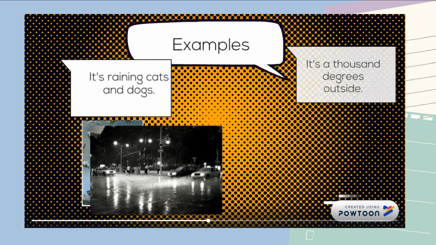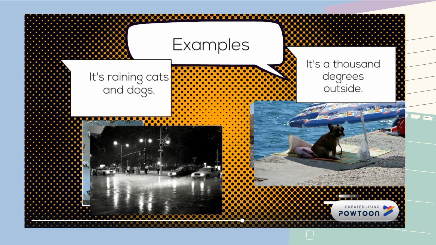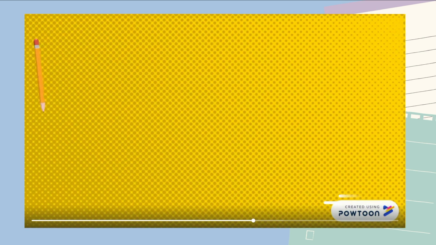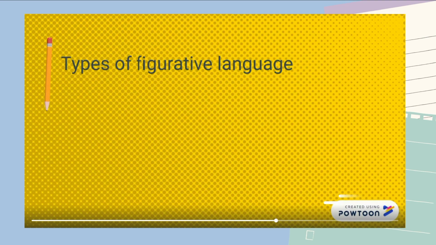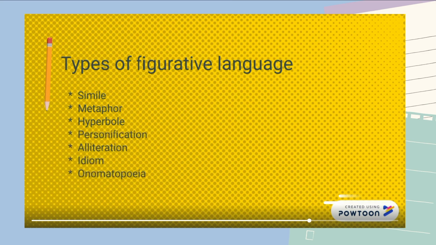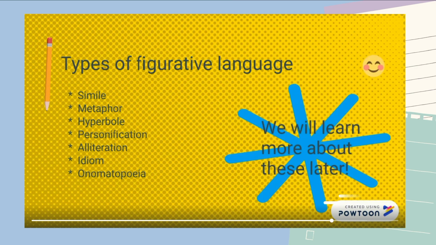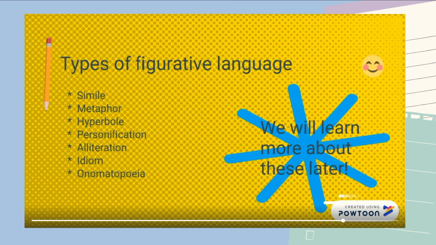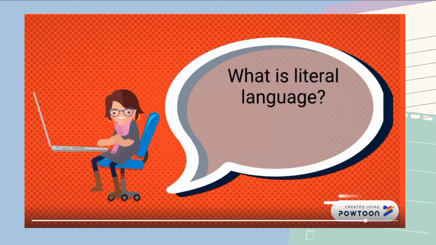Another example is 1,000 degrees outside. Scorched planet. It's just really hard. Include similes, metaphors, hyperboles, personification, alliteration, and onomatopoeia. Don't worry about it right now. So what is literal language?